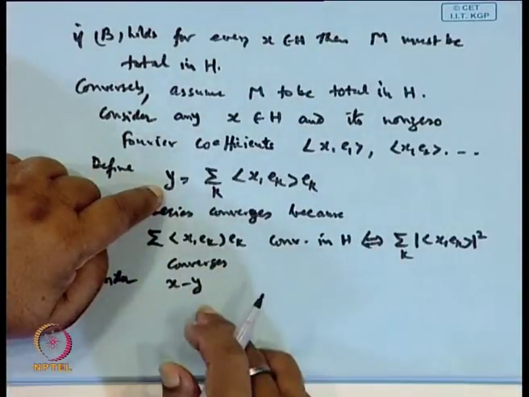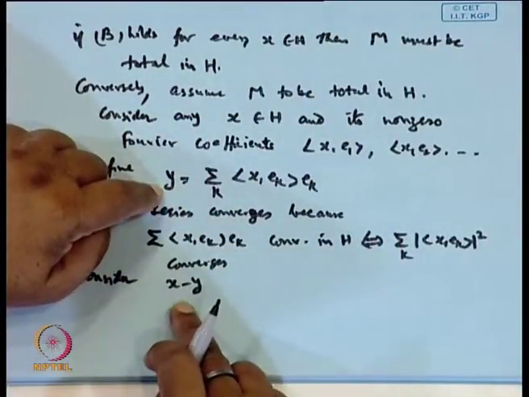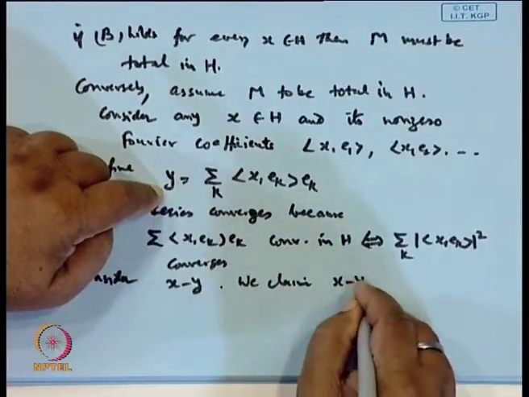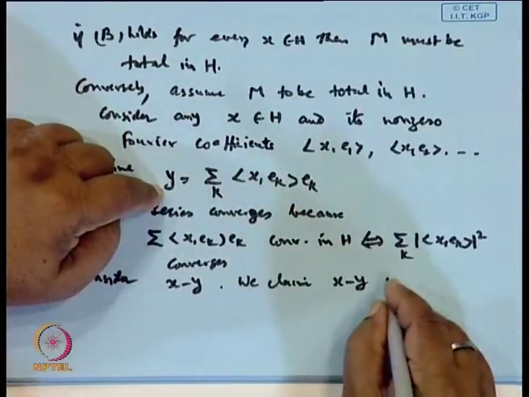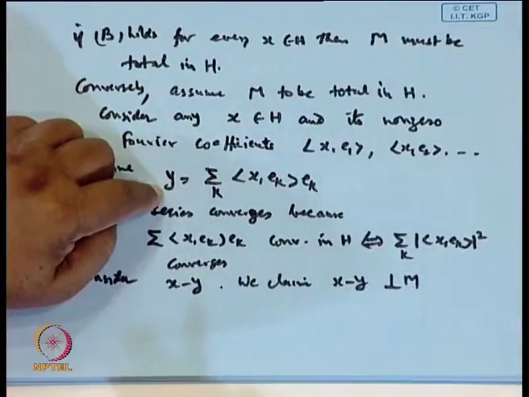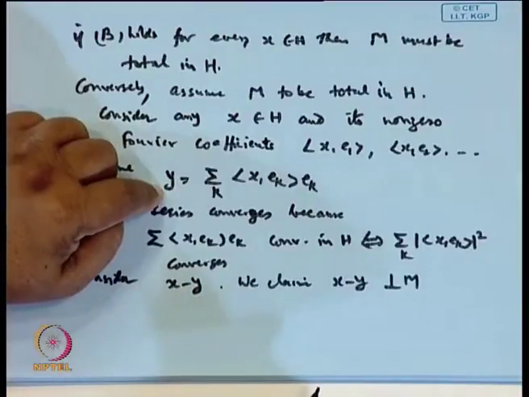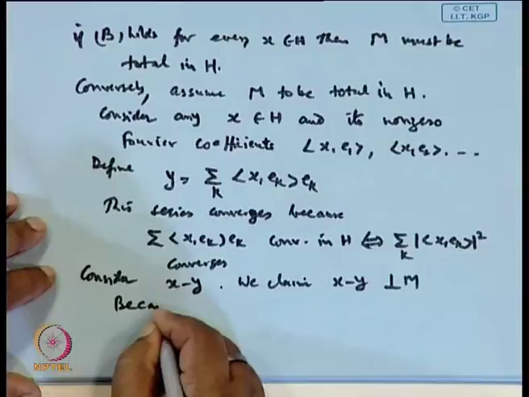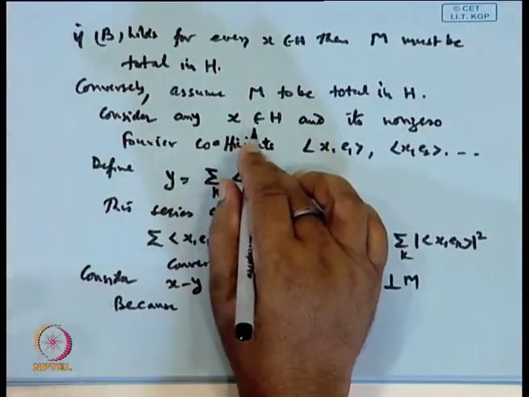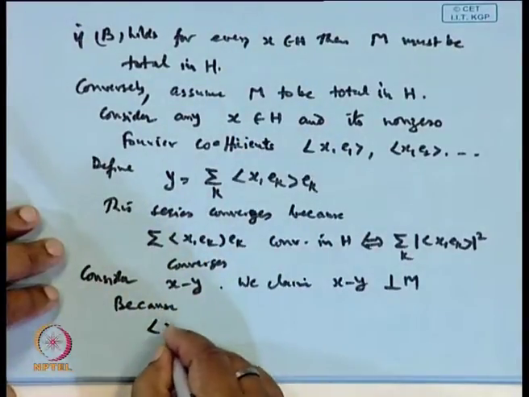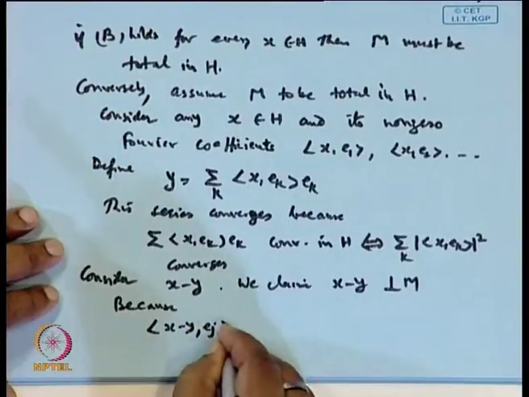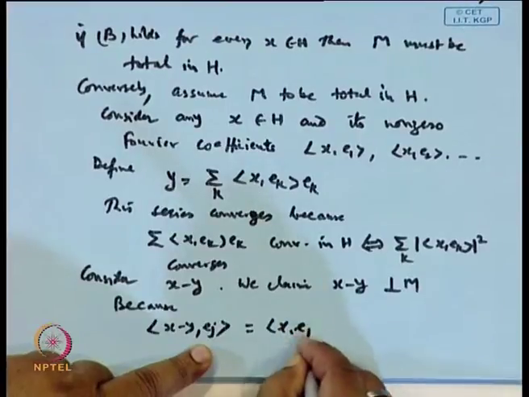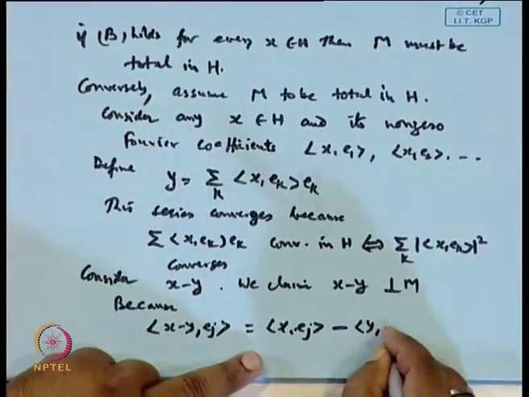We claim that this vector x minus y is orthogonal to M. Why? Because the inner product of x minus y with e_j, any arbitrary e_j, is equal to x e_j minus y e_j.